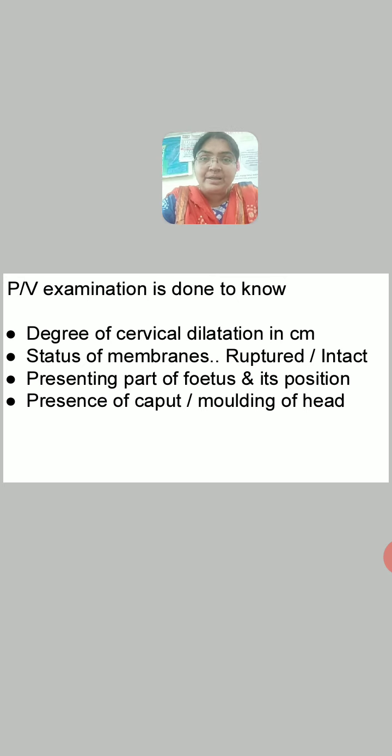If it is normal presentation, in vertex presentation, the buttocks are at the fundus. Buttocks are away from the pressure. So the fetus will usually not pass meconium before birth. But even though in vertex presentation, if meconium is passed before birth, that means something is abnormal. Something has gone wrong.